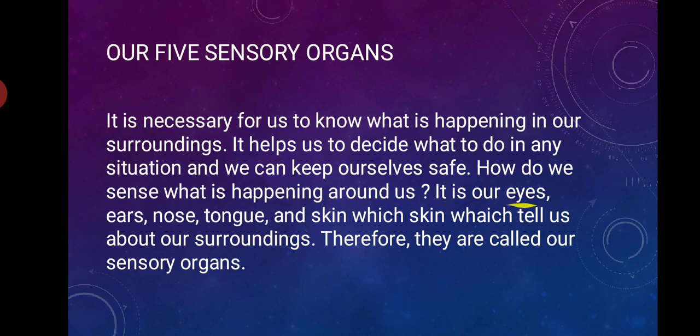It is our eyes, ears, nose, tongue and skin which tell us about our surroundings. Therefore, they are called our sensory organs. Why are these 5 organs called sensory organs? Because they tell us about our surroundings, what is happening around us.